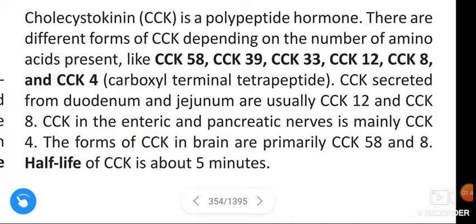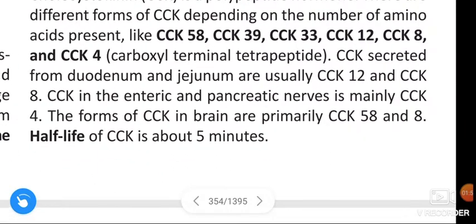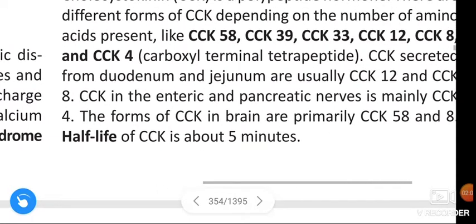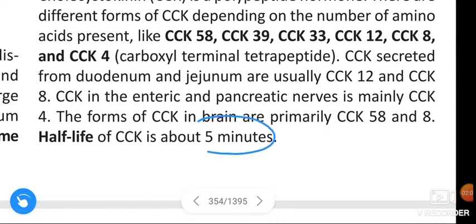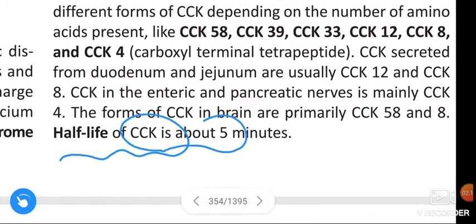Cholecystokinin in the enteric and pancreatic nerves is mainly cholecystokinin 4. The forms of cholecystokinin in the brain are primarily cholecystokinin 58 and 8. The half-life of cholecystokinin is about 5 minutes.